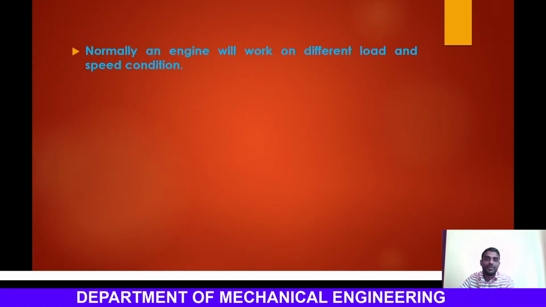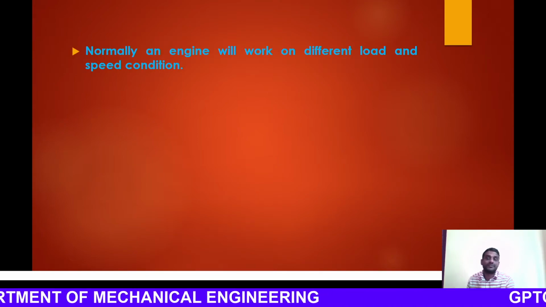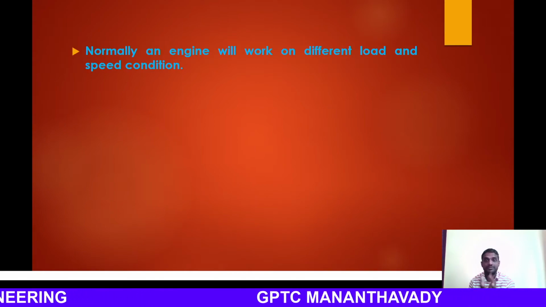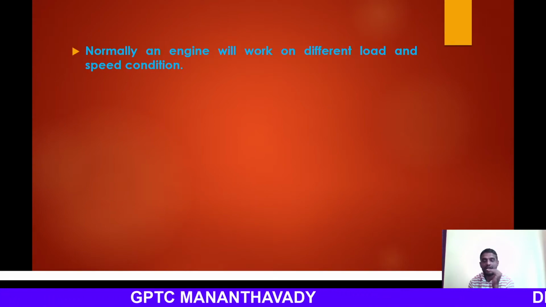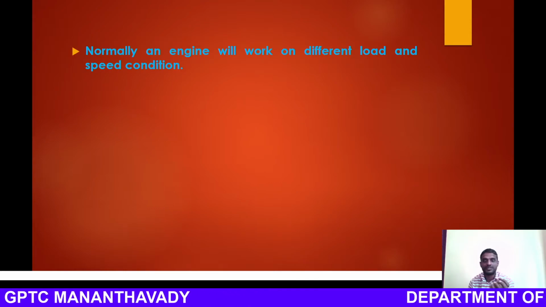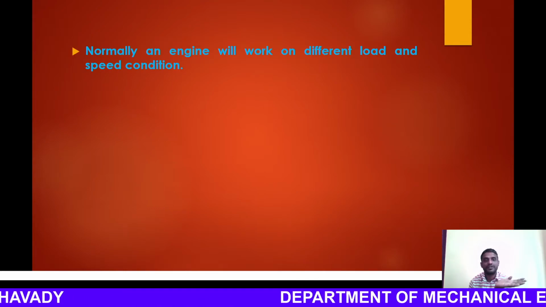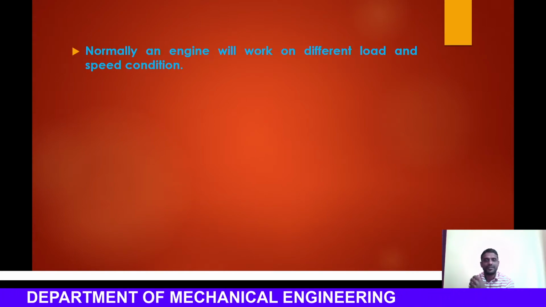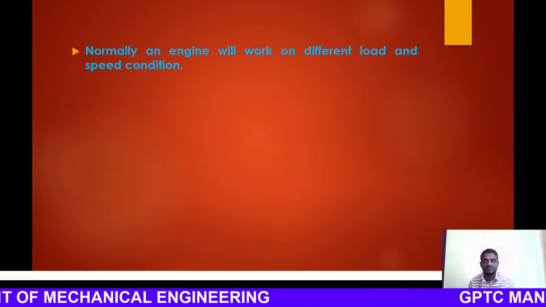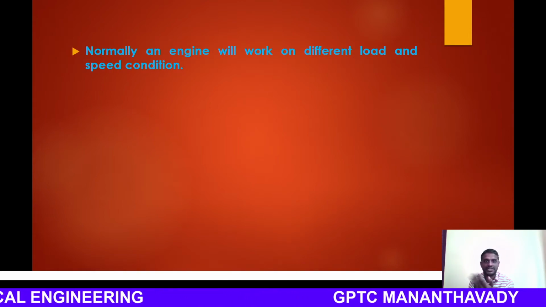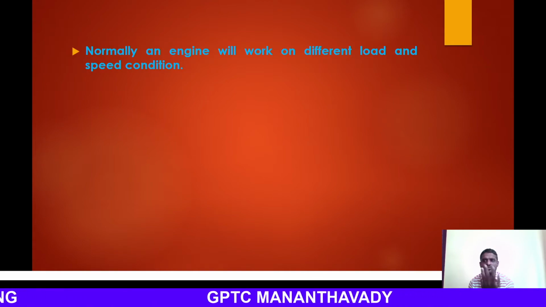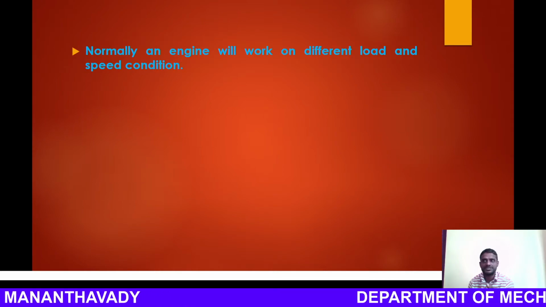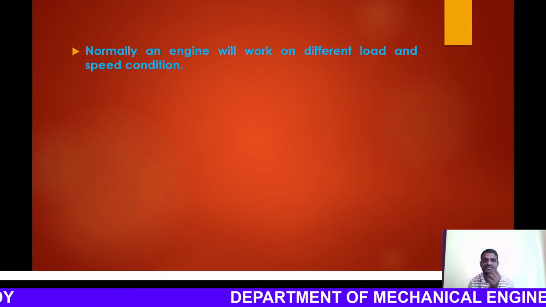First of all, we know that normally an engine will work at different load and different speed conditions. Sometimes it will be at a partial load, or part load, not full load, and the speed may also vary depending upon conditions. For example, on highways we may travel at very high speeds, but in the case of traffic, we won't travel at high speed. Depending upon the road conditions, the area and the locations, the speed, the load and other conditions of the engine may change, and depending upon these conditions we need to